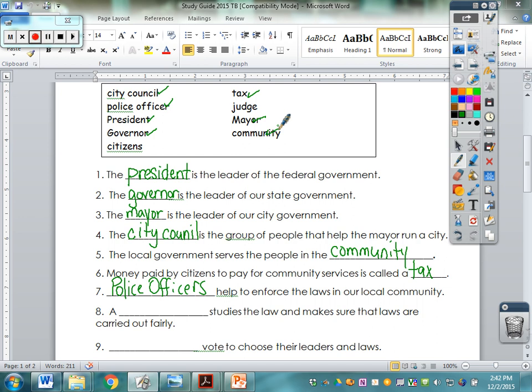A blank studies the law and makes sure that laws are carried out fairly. This person is under local and state in the matrix. You'll see them under federal too. They all help study the law and make sure that the laws are carried out fairly. This person is a judge.